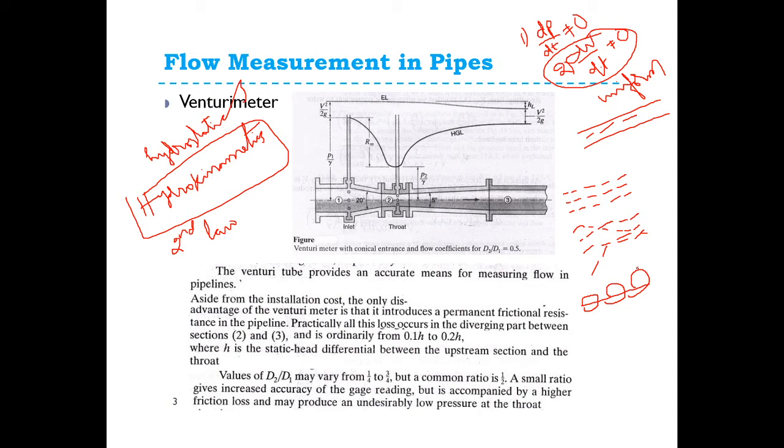Next one is compressible flow. A flow in which the volume and the density of the fluid change during the flow is called compressible flow.